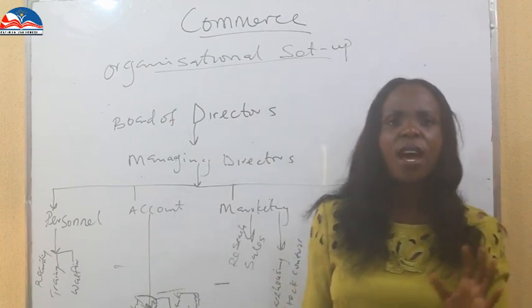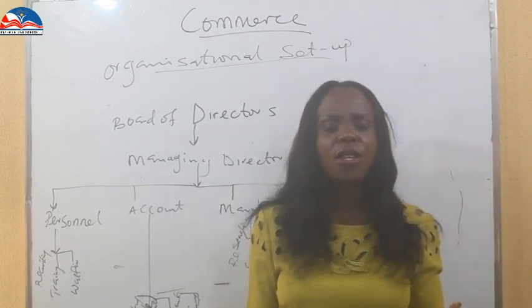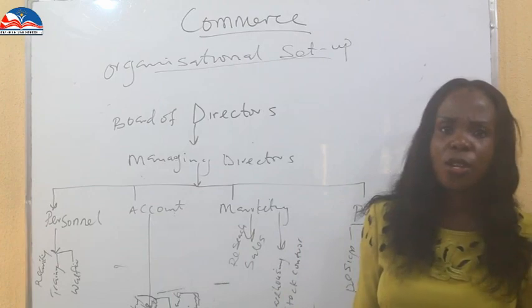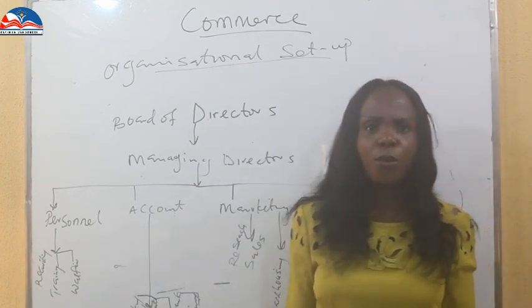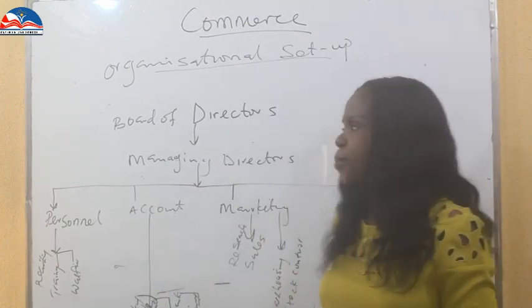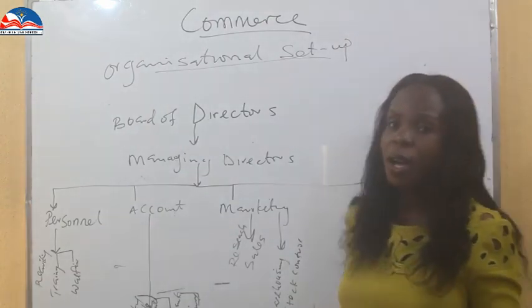If that's the case, how do you set up a business? How do this authority, delegation, and responsibility flow? Now I'm going to use this chart to show you how it goes.